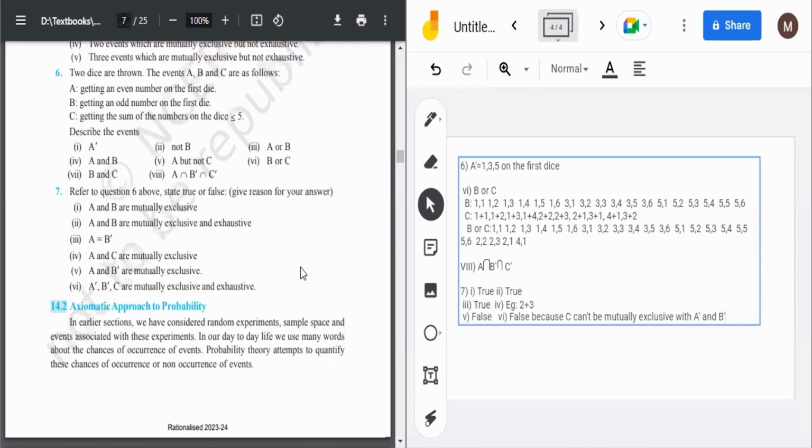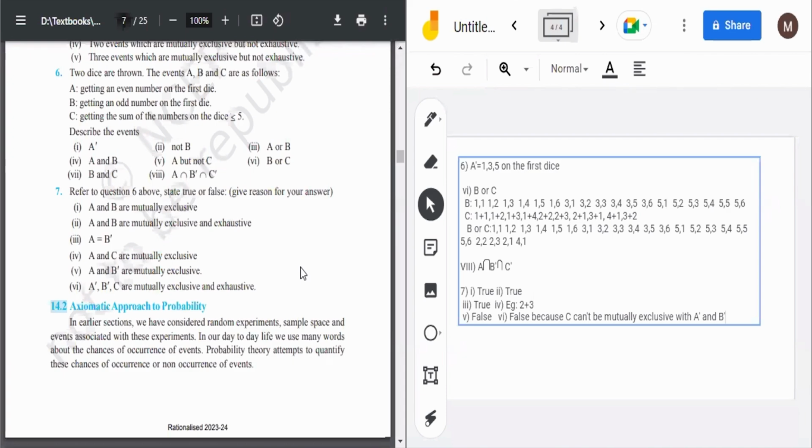A simple event is one where we get only one outcome, and a compound event is one where we get multiple outcomes. So these are the four types of events which can be asked to us. Coming to union: if there is A union B, you have to take the elements from both A and B. Whatever elements are in A will come, and whatever elements are in B will come. In A intersection B, only the elements which are in both will come. Okay?